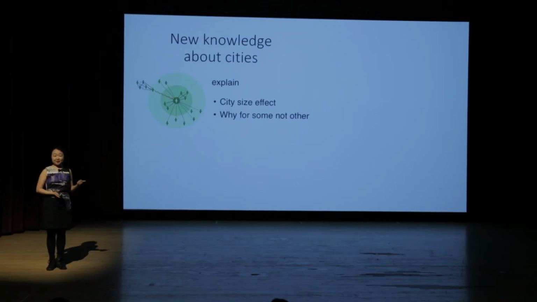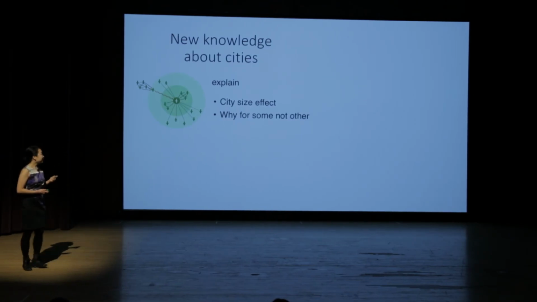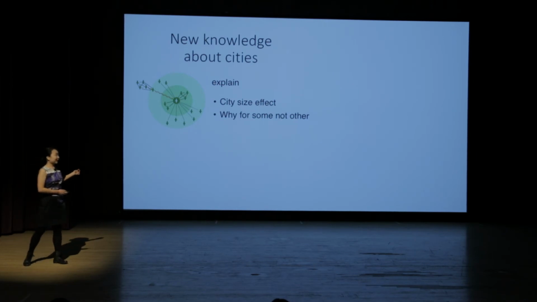So with that, I'd like to conclude. In this research, we generated new knowledge about cities. We were able to explain why some seemingly different variables have a city size effect by social networks. And the effect from social networks and these weak ties can also explain why this happens for some quantities but not others.